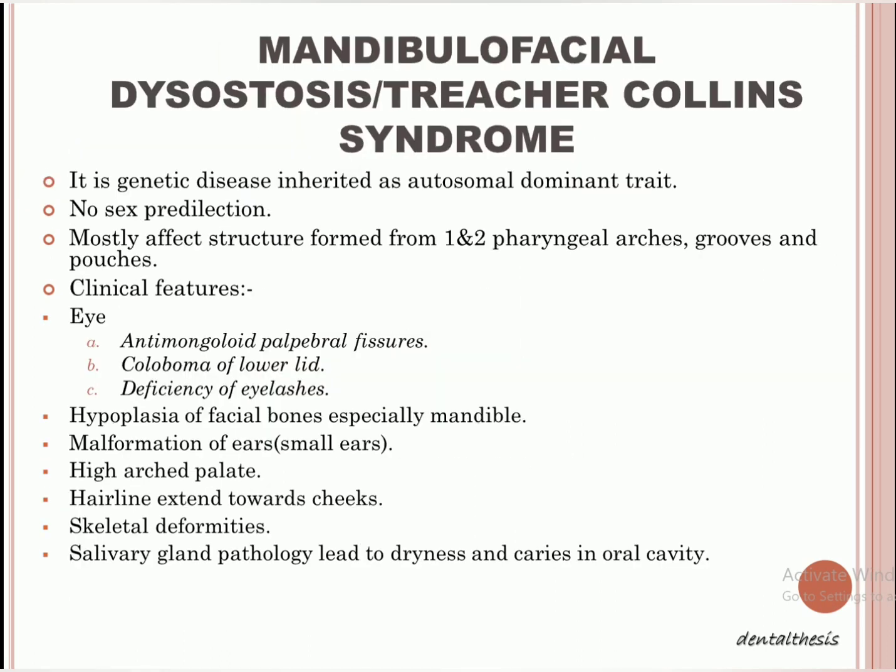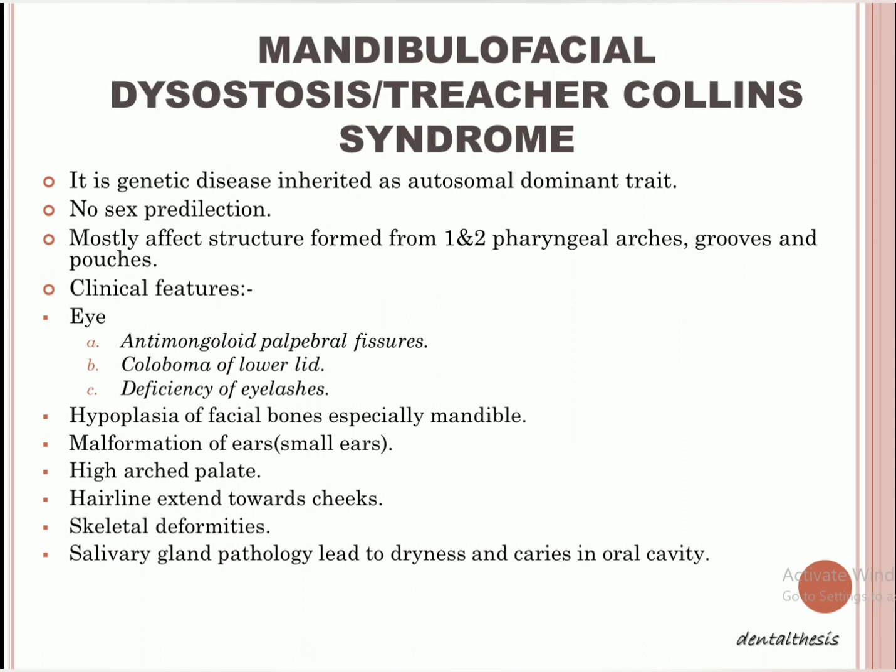Next we come to mandibulofacial dysostosis, or Treacher-Collins syndrome, right? The meaning of dysostosis is any kind of deformity, right? So there is deformity in the mandible and in the face, as mandibulofacial means mandible and face. The other name for mandibulofacial dysostosis is Treacher-Collins syndrome.